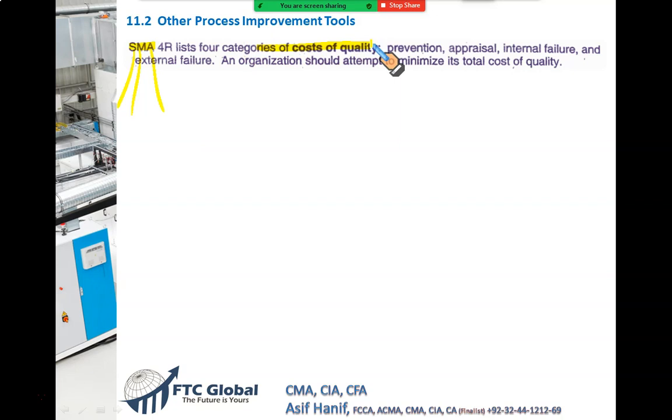When we say quality, it doesn't mean perfection in manufacturing. Quality means the ability of your product, the ability of your service to satisfy the customer's wants. If a product can satisfy a customer, we say it has high quality. If a product or service does not satisfy the customer, then we say that this product or service has low quality. So that's the idea. Quality doesn't mean perfection. Quality means the ability of a product or service to satisfy what the customer wanted.